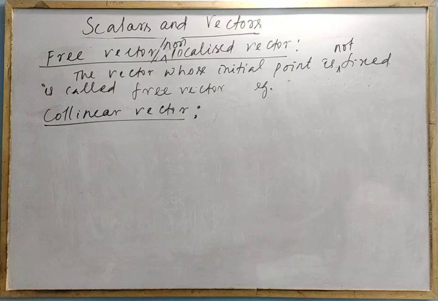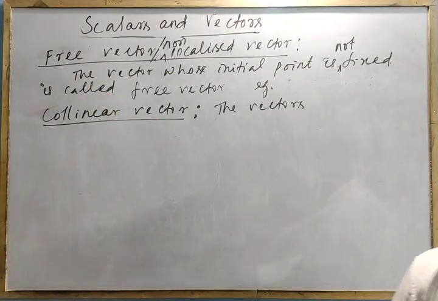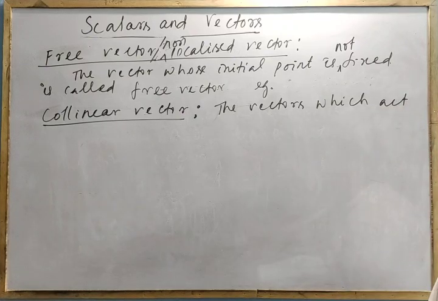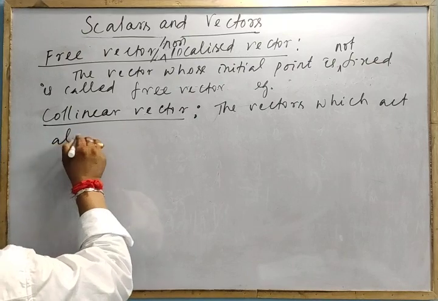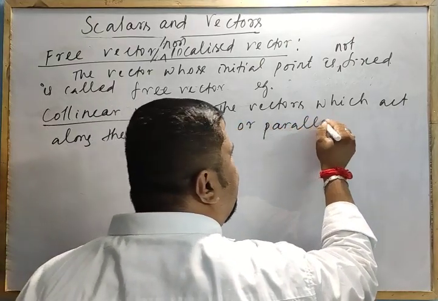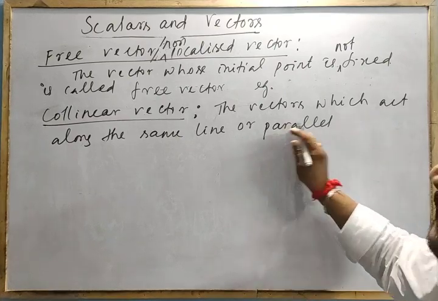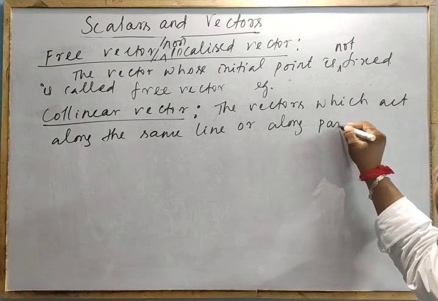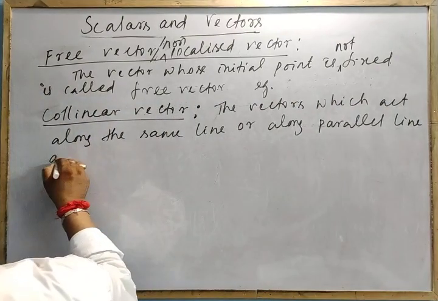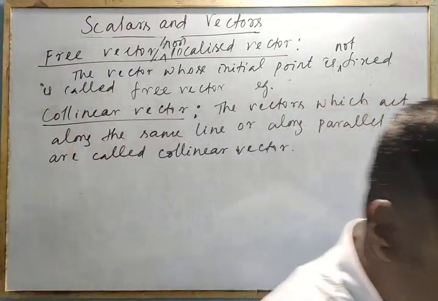Let me write here, collinear vector. The vectors which act along the same line or along parallel lines are called collinear vectors.